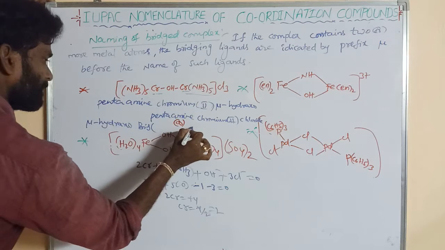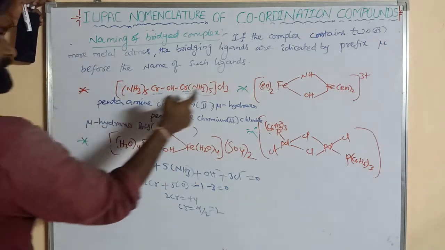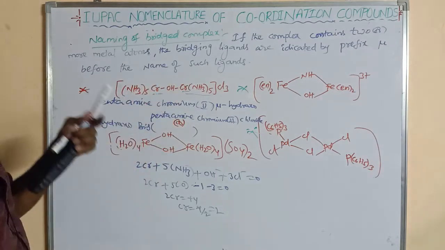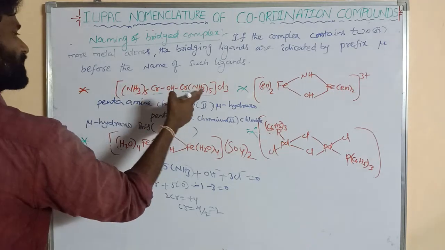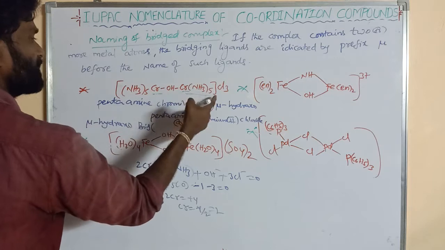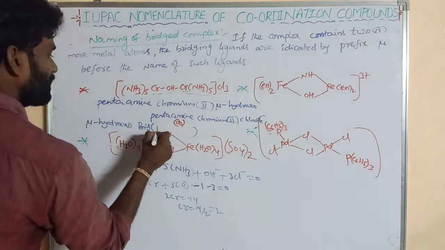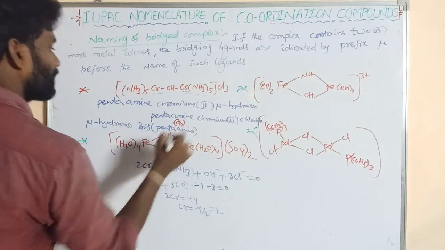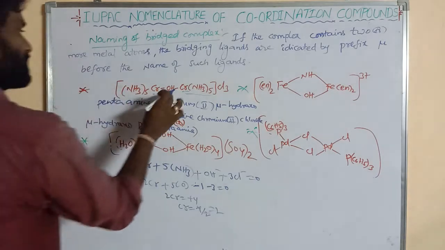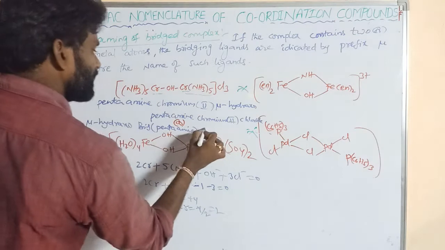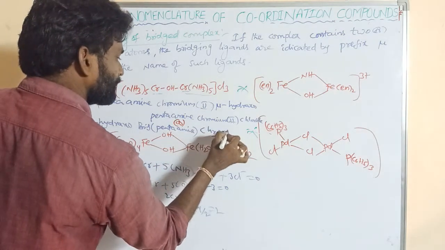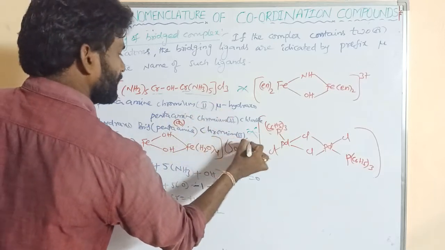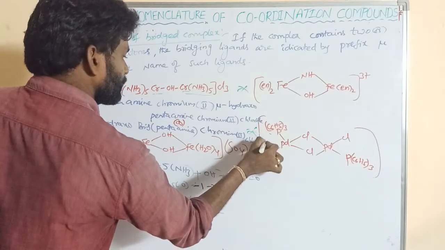It is written in brackets, bis. This is a complex ligand, pentaamine, because penta is in its name. It is repeated two times, so bis(pentaamine). Next is chromium, its oxidation state 2, and this is chloride. So both are right.